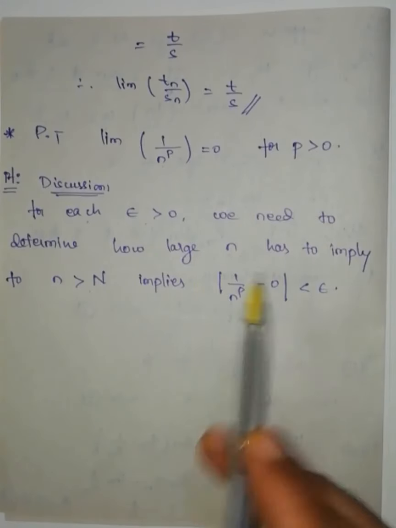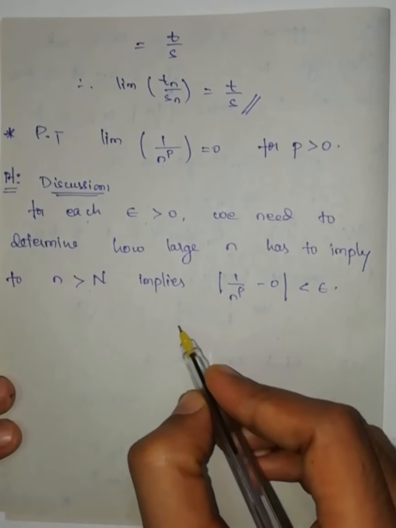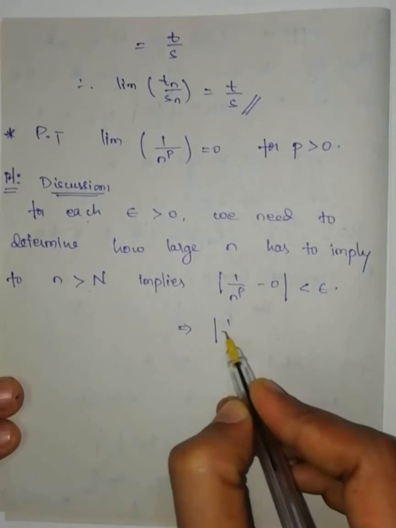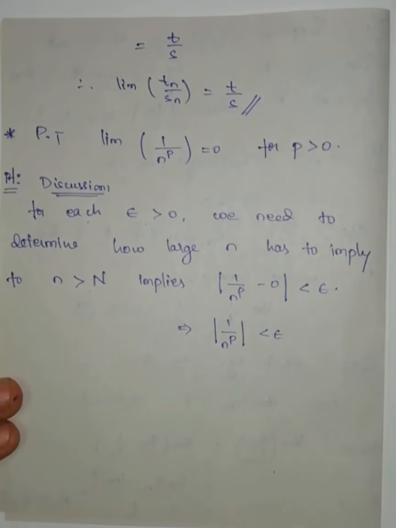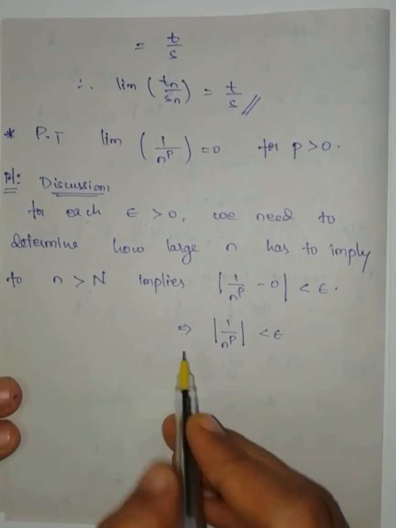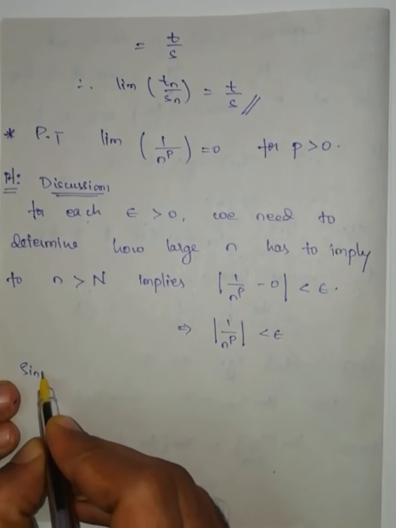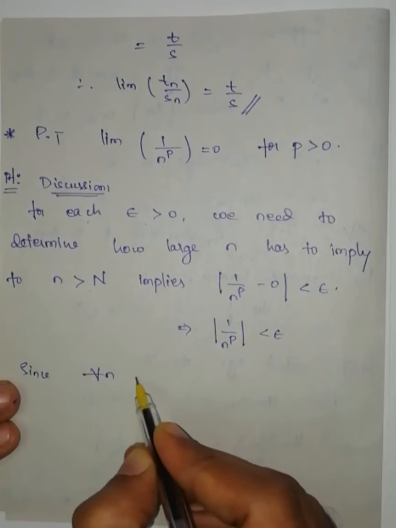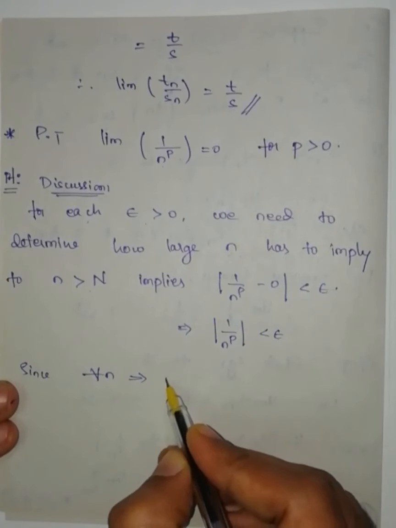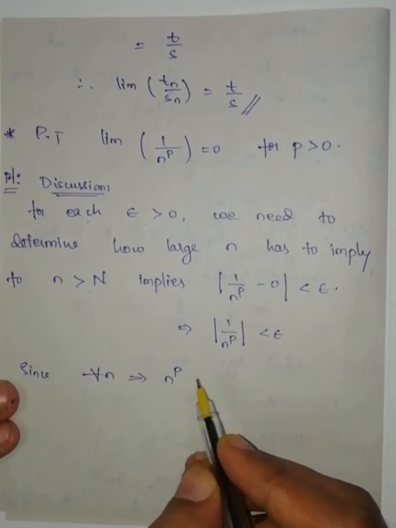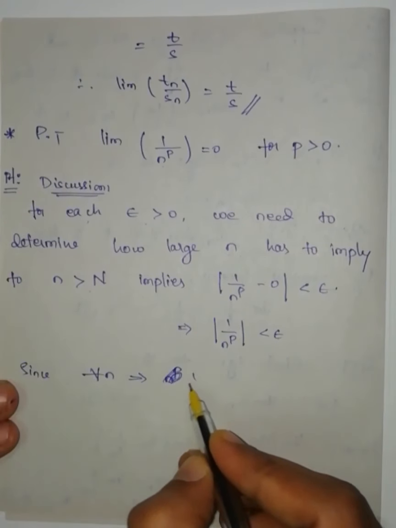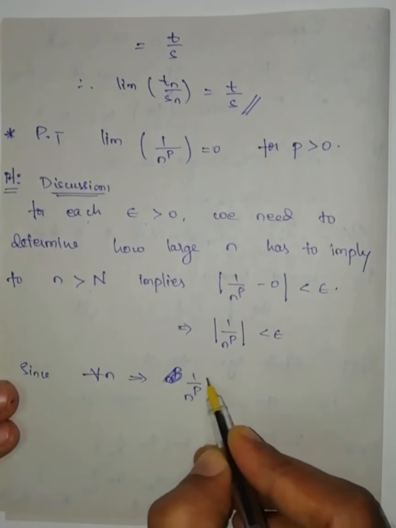This implies, this one can be written as modulus of 1 by n to the power of p is less than epsilon. For all n, I can say that 1 by n to the power of p is always greater than 0.